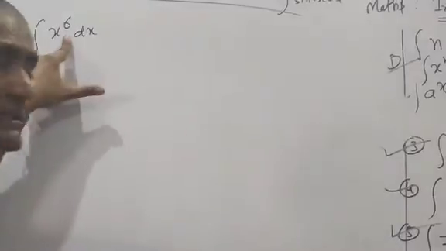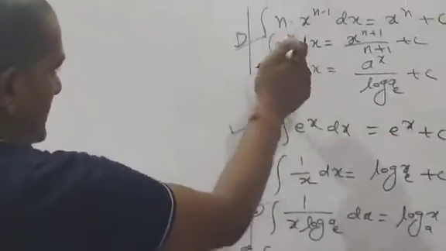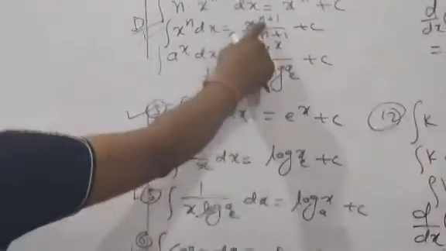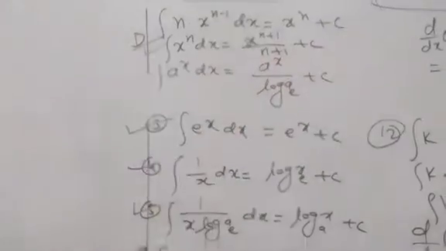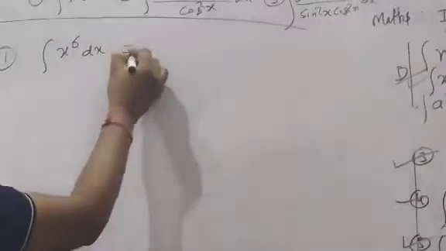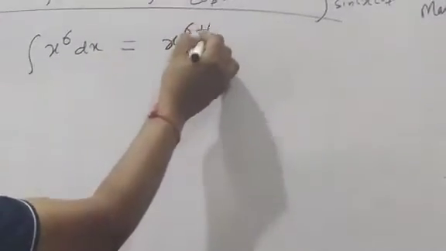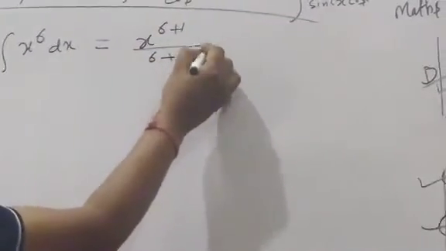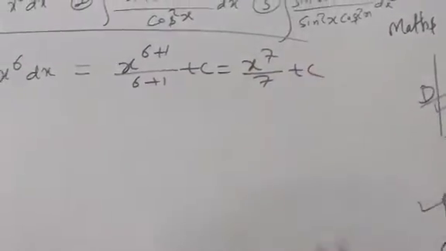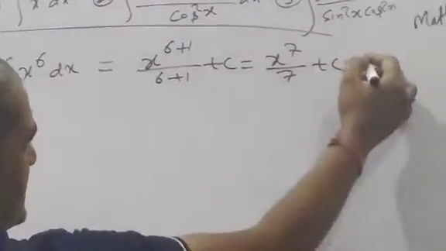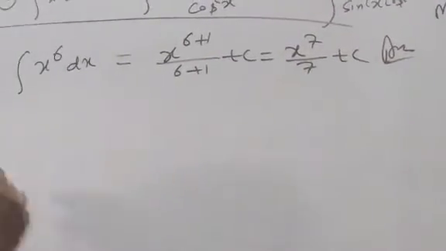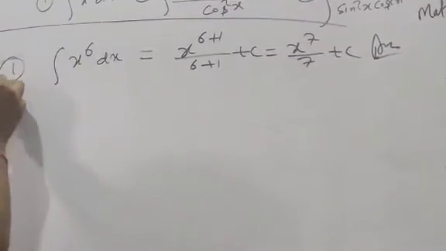x power 6 means x power n. Where is the formula of integration for x power n? This is the formula. Integration of x power n is equal to what? x power n plus 1 upon n plus 1 plus c. Very simple. We will only put it in the formula. Is equal to what? x power 6 plus 1 by 6 plus 1 plus c, which is x power 7 by 7 plus c. Now this is the answer. Clear? Any doubt? Okay, good. Second question.